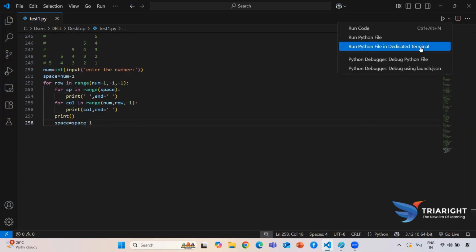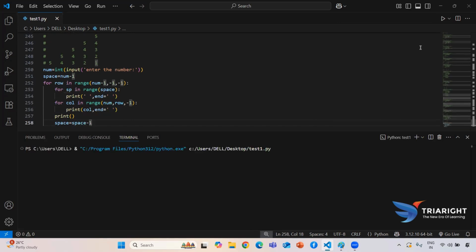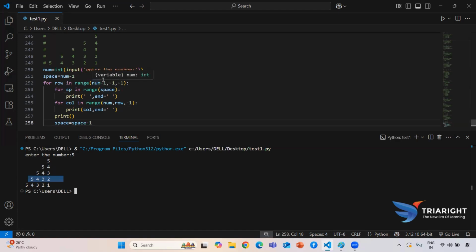Okay, now if I'm going to run this one, we're going to see how the controller will work. So if I'm passing 5, it will start printing 5, 5 4, 5 4 3, 5 4 3 2 because for the row it will be generating from 5. Okay, it will be taking 5 and for this space as of now my num value will be 5. So 5 comma 1 it will run for 4 times. So here it will be printing 4 spaces.